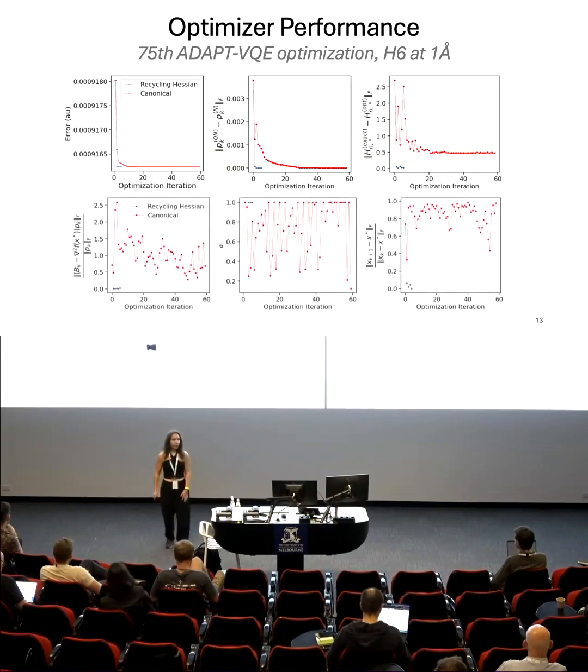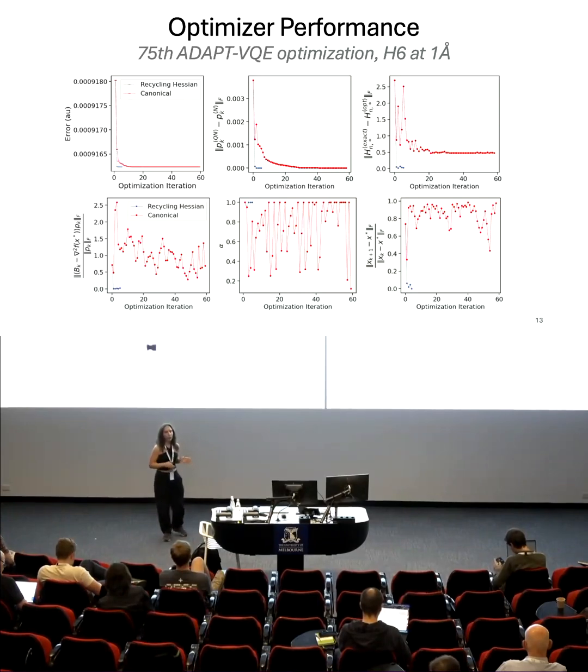And finally, we can take a look at some quantities that are relevant to evaluate the convergence of this optimization protocol. So here on the bottom plot on the left, I have the distance between the exact Hessian and the approximate Hessian along Newton's direction. And on the middle bottom plot, I have the first accepted step size in each line search. And we know that if the former goes to 0, then the second one will go to 1, and we will obtain superlinear convergence.